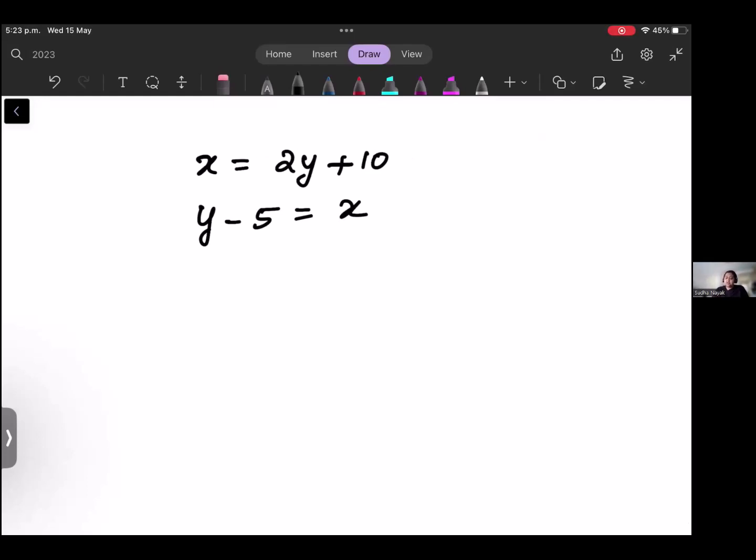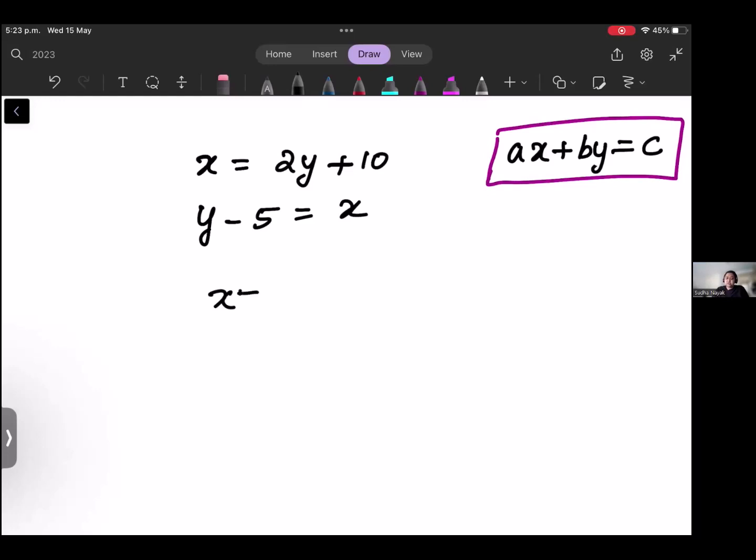So how do you rearrange? You always have to have ax plus by is equal to c. This is the format which is required for a simultaneous equation. So how will you do this? You will write the first equation as x minus 2y is equal to 10. And the second equation, you can write this as minus x plus y is equal to 5. Okay, don't worry, you are just rearranging it from one side to the other, and then that's it.